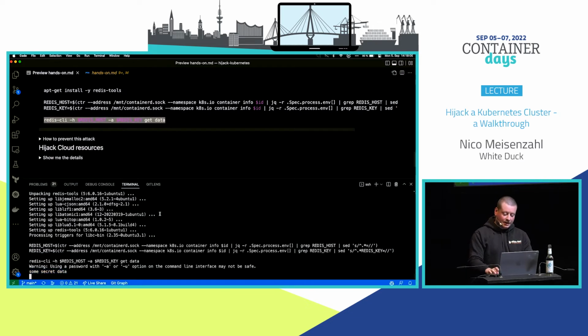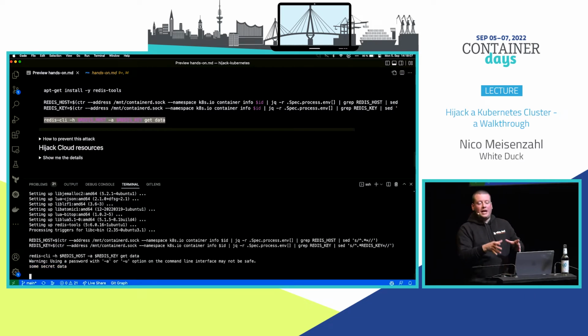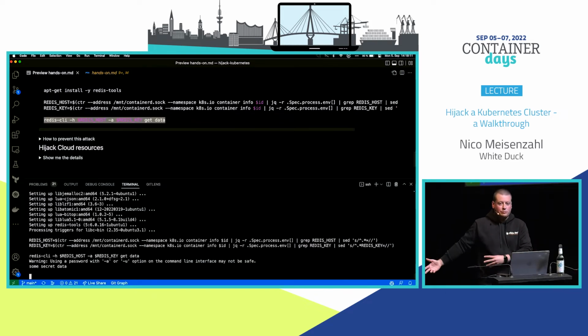But let's do a little bit more. We're still located in our Kubernetes cluster. Yeah, we were able to talk to resources outside, to get access, to get some data information, yes. But hey, let's get even further. In this case, this is basically an Azure Kubernetes Service, so the managed offering on Azure. The thing we are now doing is a little bit Azure specific, but it also works on all other cloud providers. Just it's a little bit different.